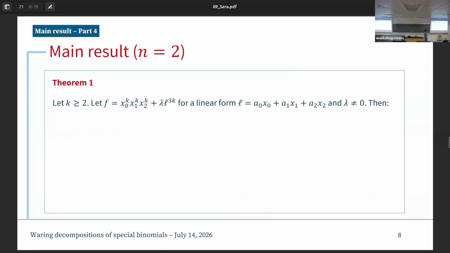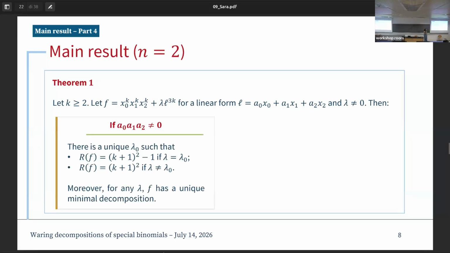Okay, so now I want to show the main result that we obtained in our work, and I will introduce it for the case when n is equal to 2. In general, if k is a positive integer, in particular I take k greater than 2, since the k equal to 1 case is mixed, and we have a polynomial f of this form, okay, so three variables plus a linear form to the power 3k, then the following holds.